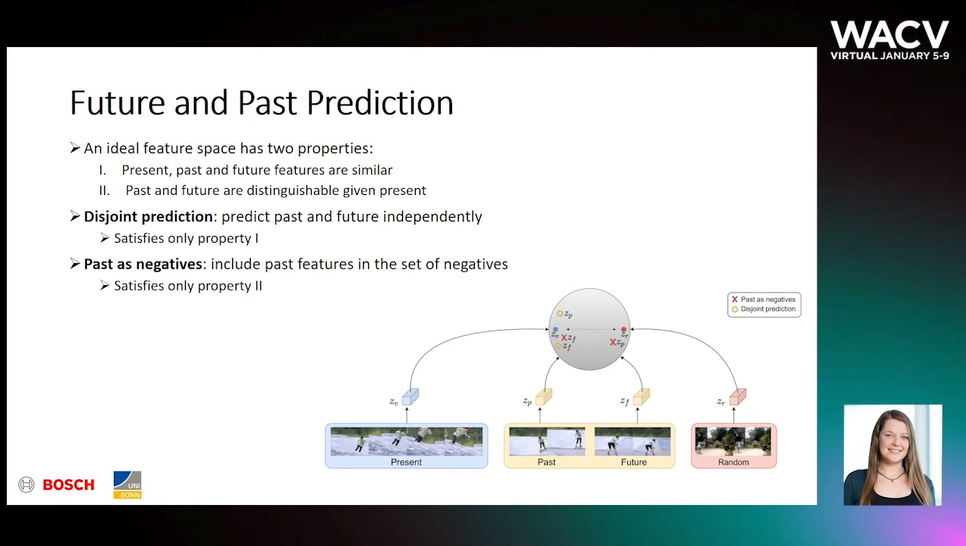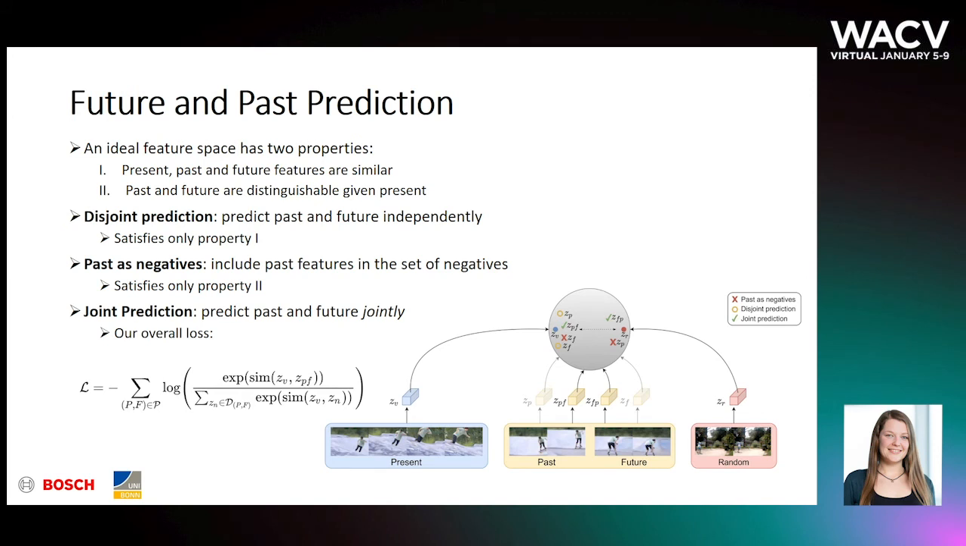The second approach distinguishes between future and past by including the past features in the set of negatives. However, this only satisfies the second property, as now the past feature is dissimilar from the present and future feature. This may encourage the model to remove high-level abstractions that are shared across the video, for example, the action class, and consequently it may lead to a degenerate solution. Only with joint prediction can we satisfy both properties.